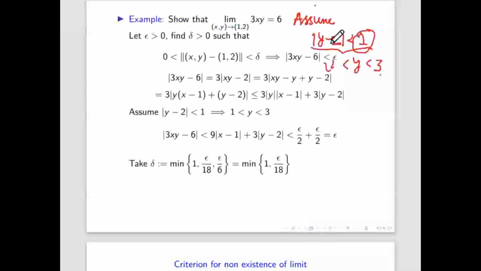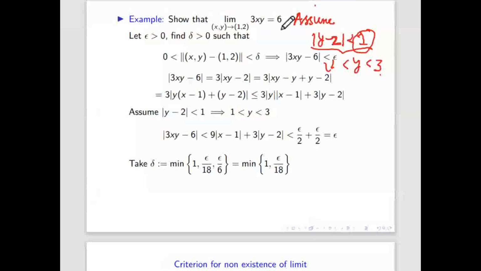Sir, how can we find the limit? Here it is given as 6 and we are proving it, but if it is not given, then how can we find it? If it is given as 6, you can easily see what you will do here: you will put 1 and 2. If you get something, then you can prove. That is the only way. Or you can guess this is the limit. If it satisfies the epsilon delta definition, then only you will say that is the limit.